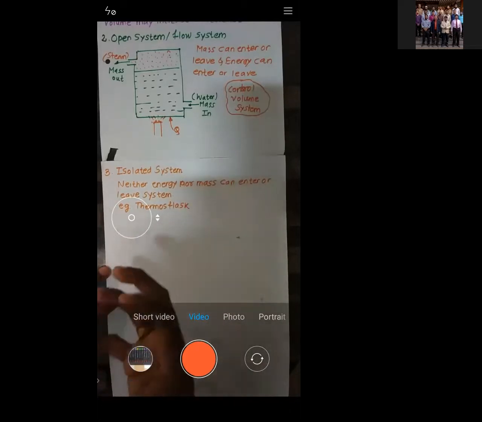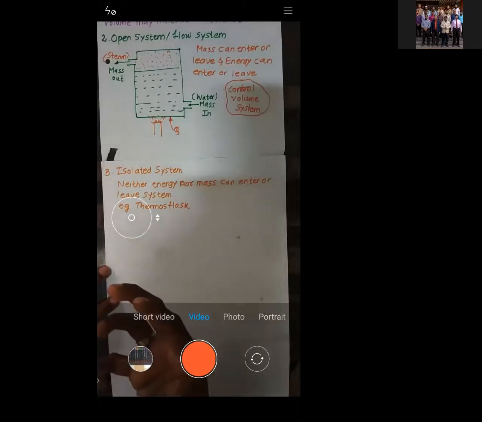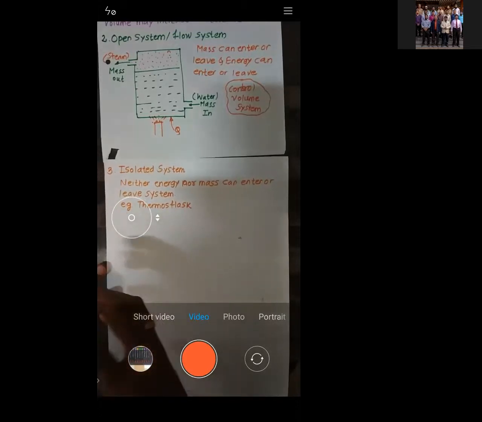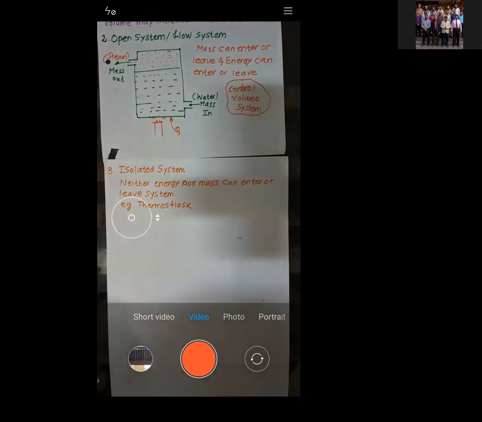Whatever amount of tea is present inside, you will get the same amount of tea, whether it decreased or increased. Let's say you put 1 liter of tea in a thermos flask. After some time, you won't get 2 liters or half a liter. So that is the reason why it is called an isolated system.